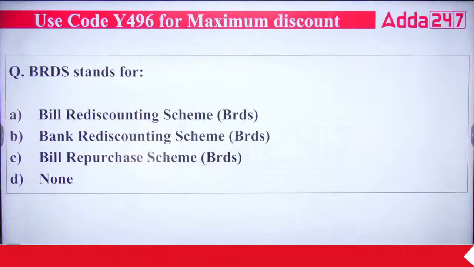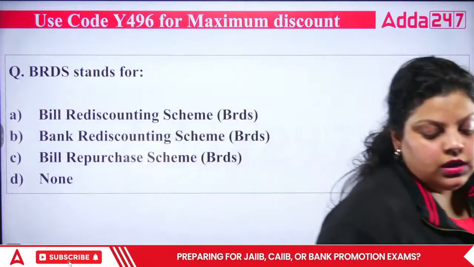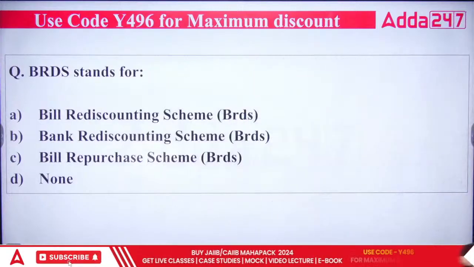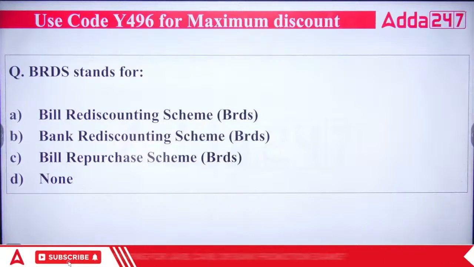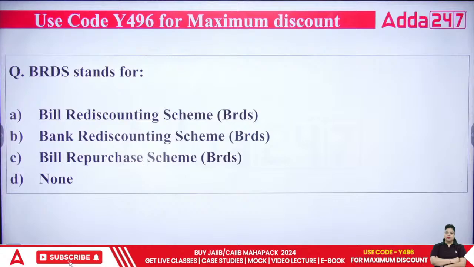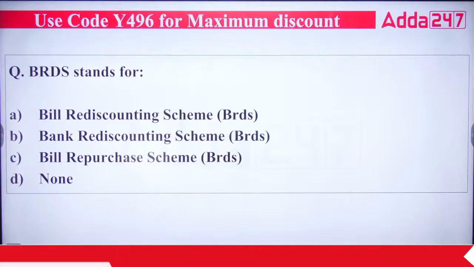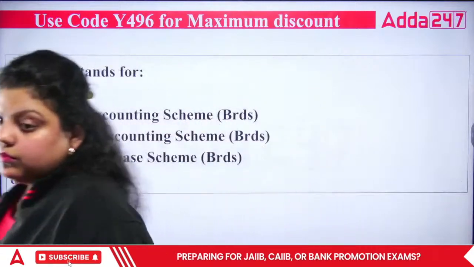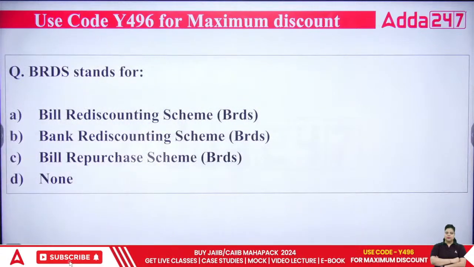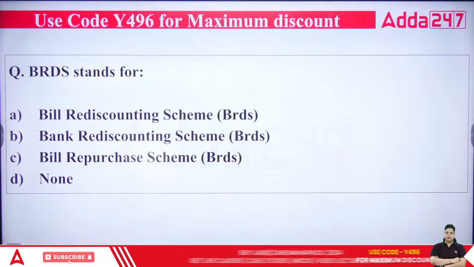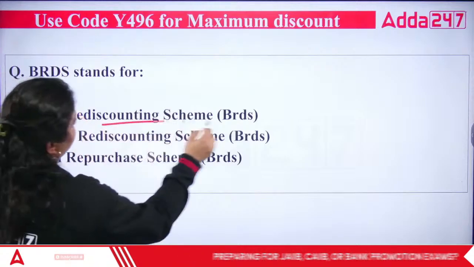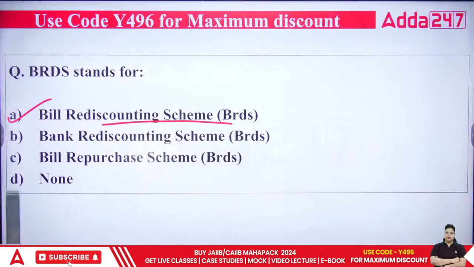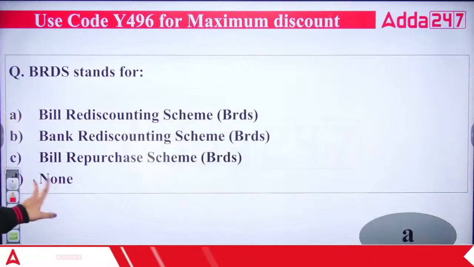What is the full form of BRDS? A, B, C and D. First is bill rediscounting scheme. Second is bank rediscounting scheme. Third is bill repurchase scheme. Fourth is none of the above. A, B, C or D. And the right answer will be bill rediscounting scheme, BRDS, bill rediscount scheme. Right answer will be A.